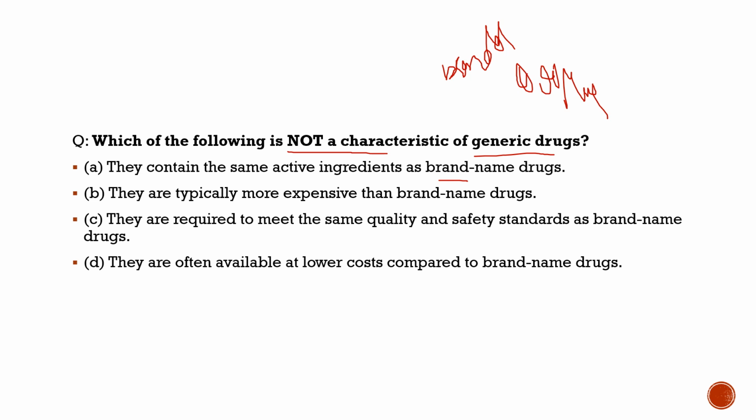If we cite an example, we have the best example of paracetamol and other such medicine like Crocin. Paracetamol is the generic drug of Crocin, but often we have seen that in many states paracetamol does not work similarly. So the quality and quantity have varied, and these are the issues which the author highlights with respect to generic drugs. By solving this question, we will understand more about generic drugs. As the question says, we have to find out which of the following is not a characteristic of the generic drug.